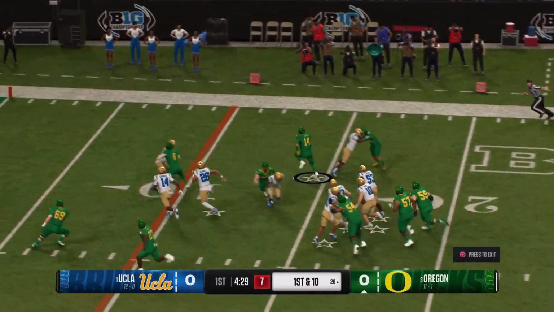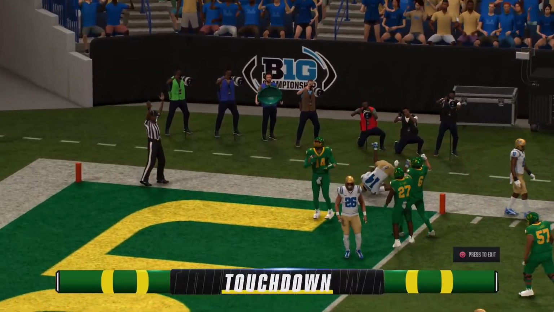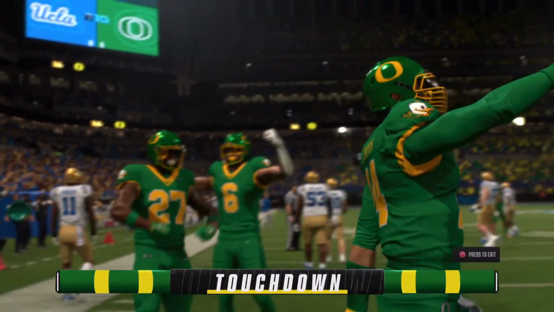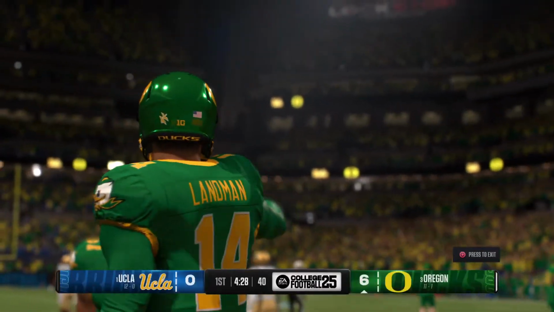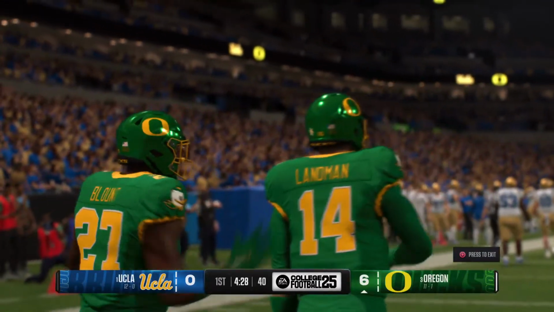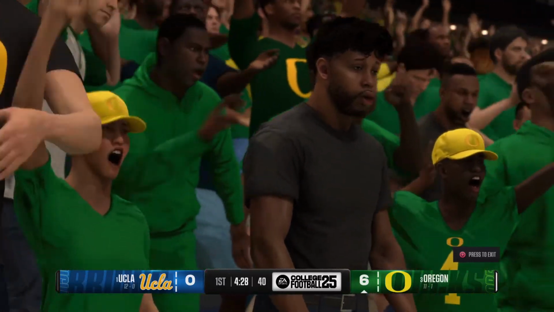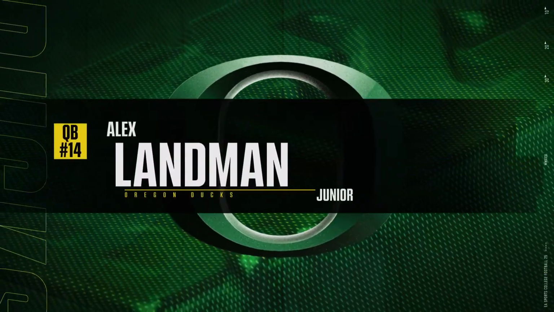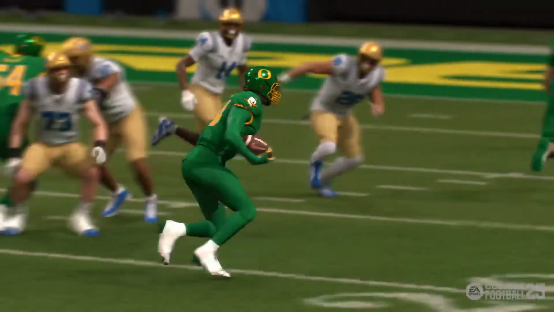He decides to keep it here. Got space looking for the end zone here. Makes it across the goal line. Touchdown, Oregon. Just getting settled in for this conference championship game. This offense already has put points on the board here. Man, they are not wasting any time at all settling into this football game. They got straight to the reads. Quarterback did a nice job of just kind of executing the game plan, and they're up 7 here early.